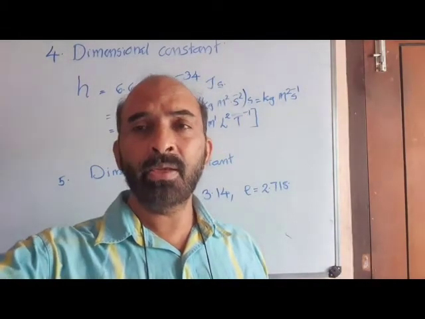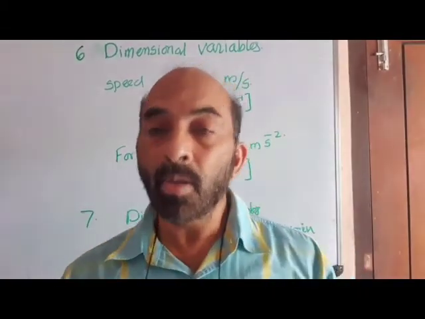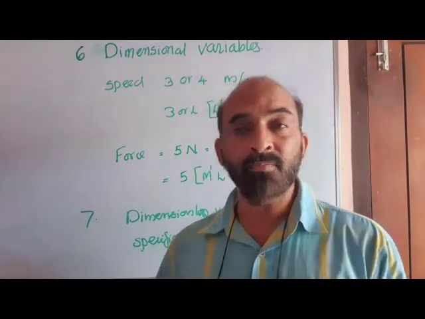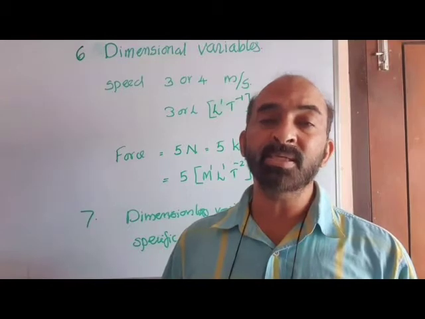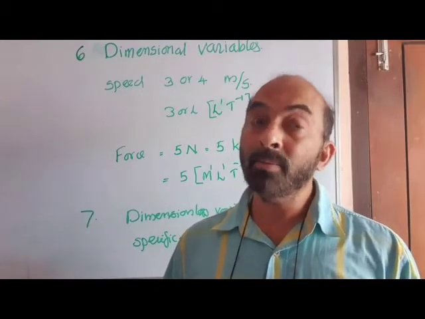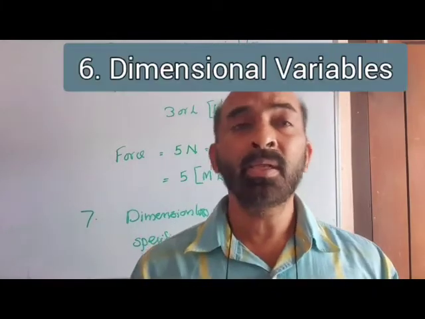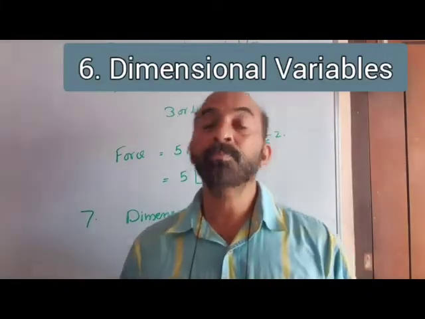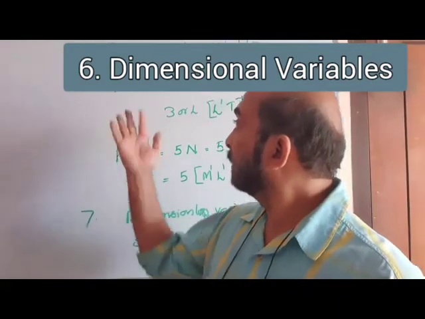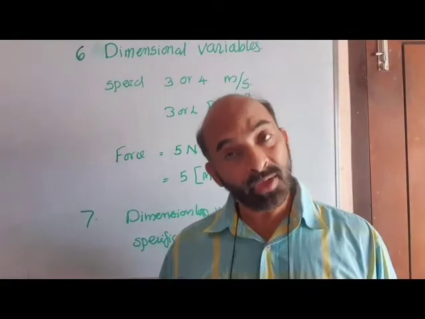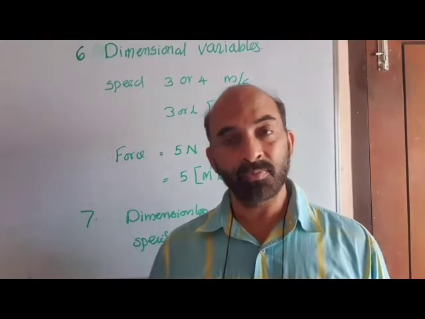Now we have the 6th and 7th, dimensional variable and dimensionless variable. Dimensional variables are all the physical measurements like speed, force, even length, area, volume.